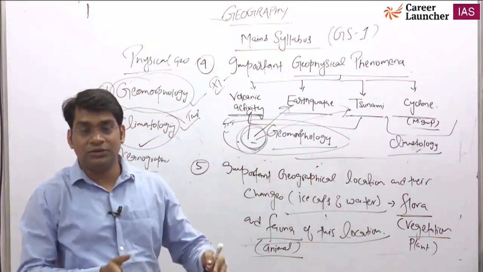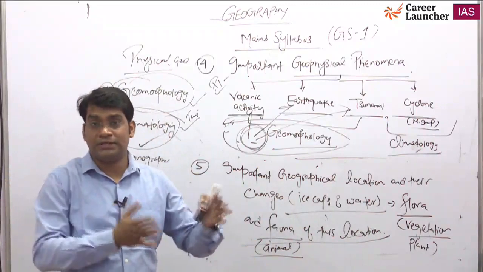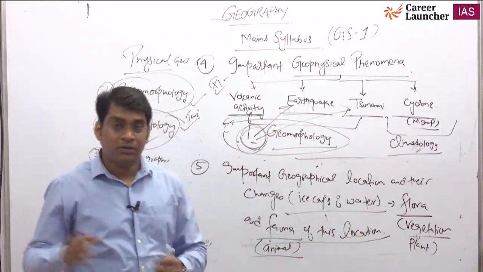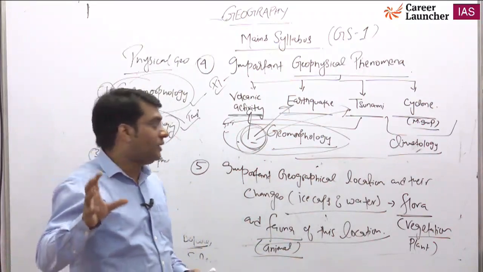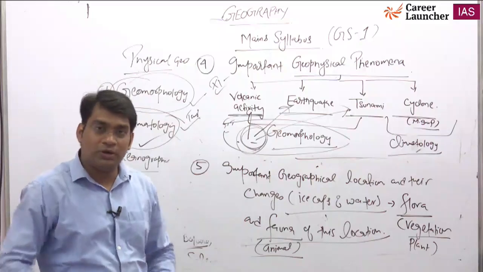Similarly, in Gir National Park, the Asiatic lion, India is the only place where the Asiatic lion is present. This was a question in the prelims examination 2019. So be prepared with such type of things. Some factuals should also be kept in your mind. Some conceptual part also keep in your mind.